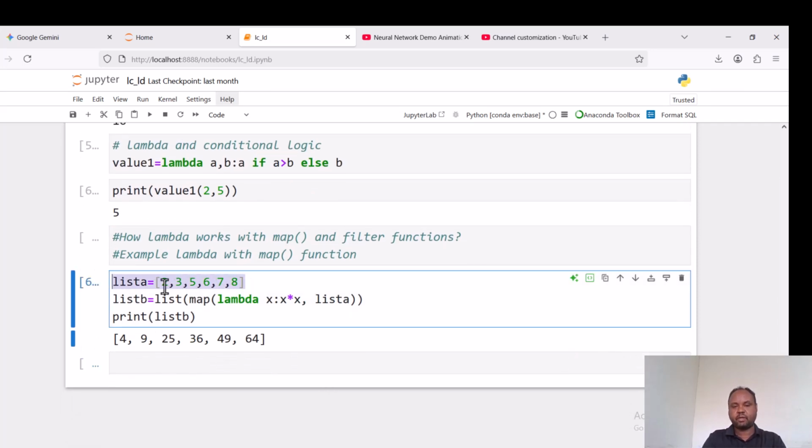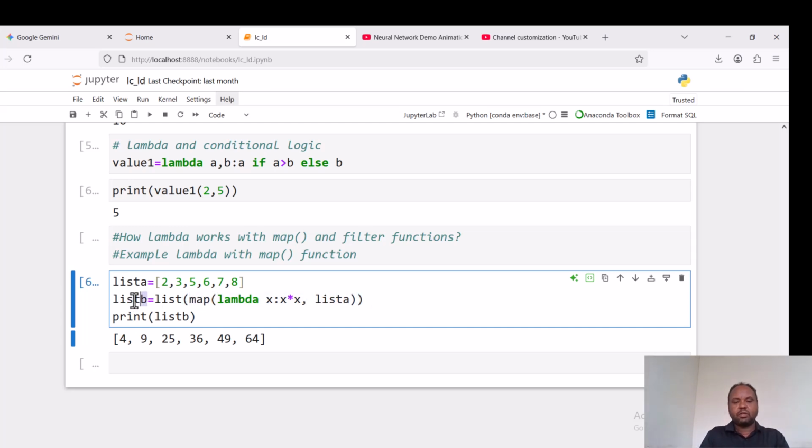This was the original list, which consists of 2, 3, 5, 6, 7, 8. Due to this code, list B is generated in combination of map function with lambda function. This is the lambda function which performs its expression x times x, where each x is mapped from the original list elements.